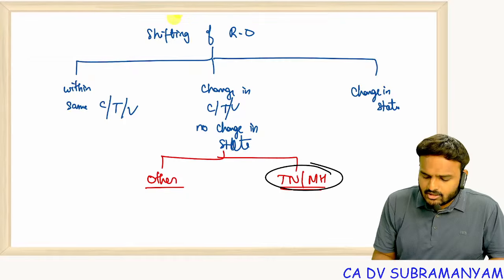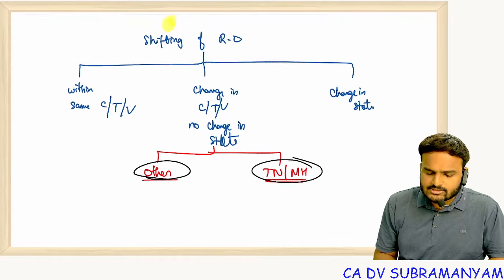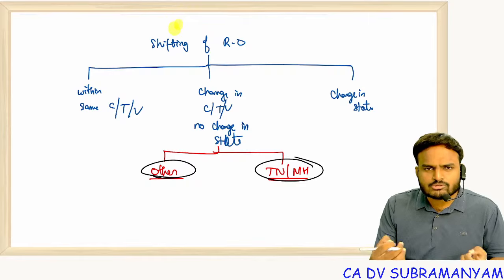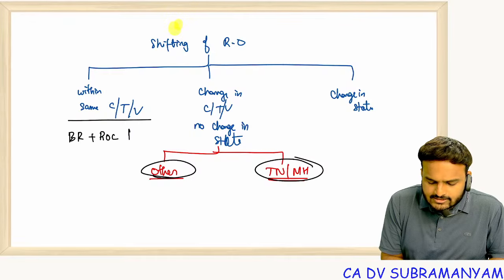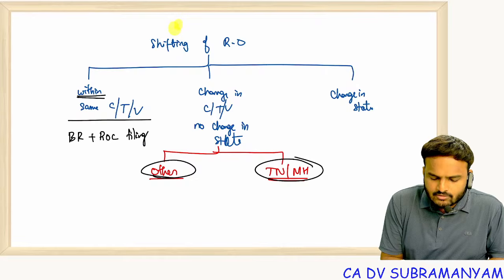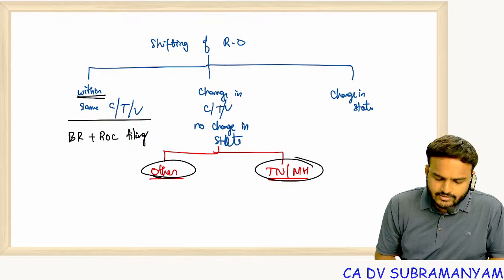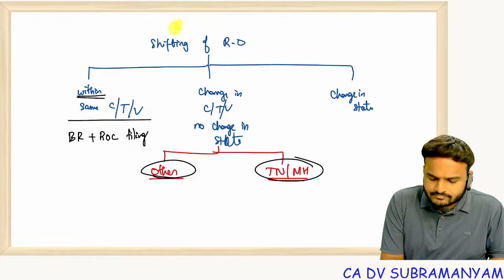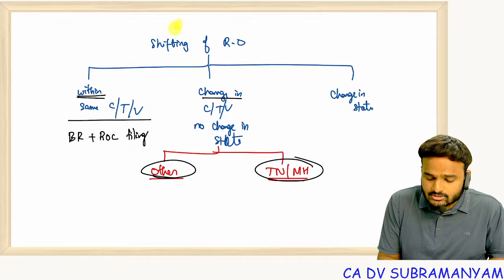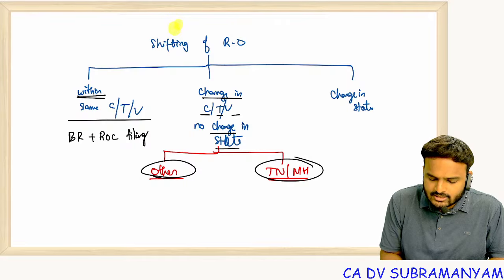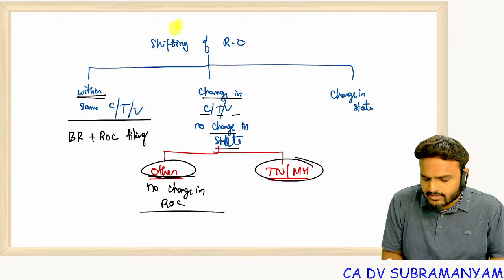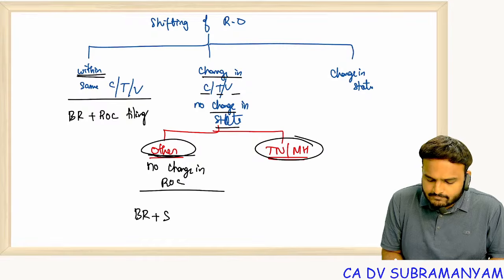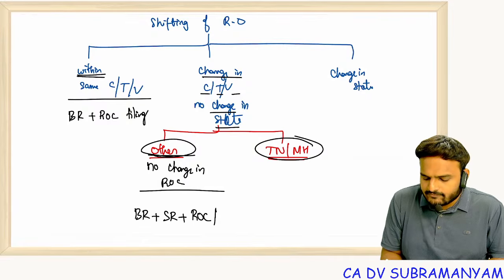Now, for Tamil Nadu, Maharashtra and for other states, what is the procedure, or whose approvals are to be taken, is the question. Here, a simple board resolution plus ROC filing is enough for shifting registered office within the same city, town, village. Next, coming to the change in city, town, village with no change in state and no change in ROC: for this, the equation is board resolution plus special resolution plus ROC filing.